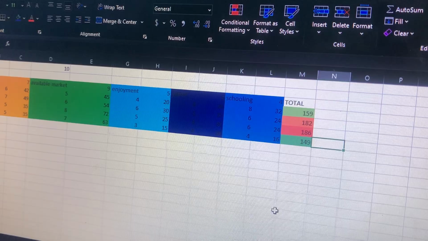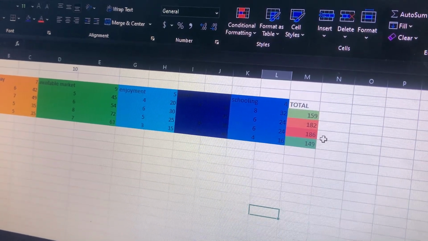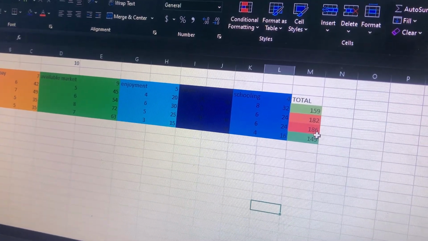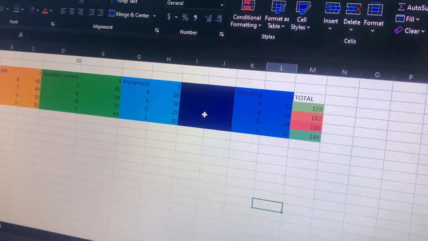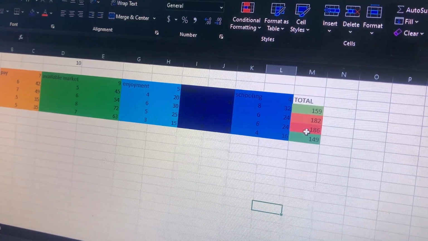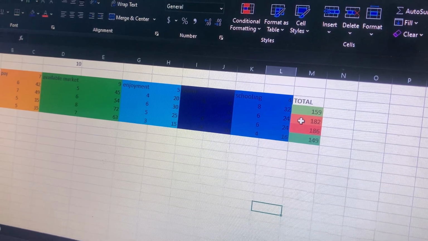Yes, so we can see that the highest value is 186. It has distinguished itself. So which career job scored the highest one? It is an entrepreneur. So it means that I have to choose an entrepreneur. And then the second one is a data analyst. It scored a value of 182.